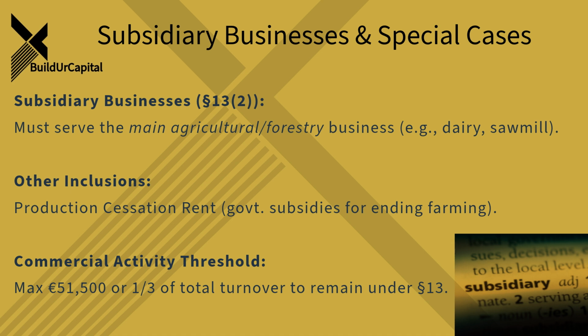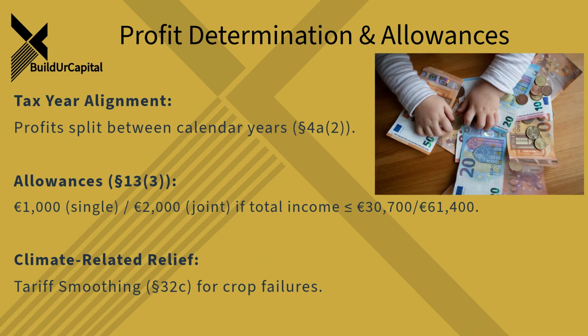That makes perfect sense. It supports the core business, doesn't become its own thing. We also see other agricultural and forestry use within Section 62 mentioned again. Is that just reminding us of those examples like fishing and beekeeping? Pretty much. It's just reinforcing that those specific activities consistently fall into this category. And Dr. Youssefi also briefly mentions subsidiary businesses used for agricultural and forestry purposes. So how do the tax authorities actually decide if an activity is agriculture or forestry? Is it like a checklist?